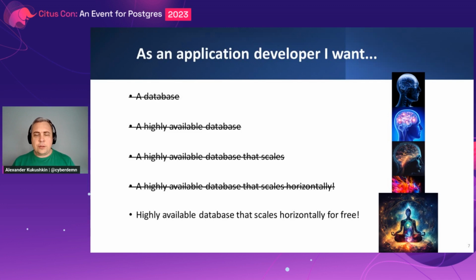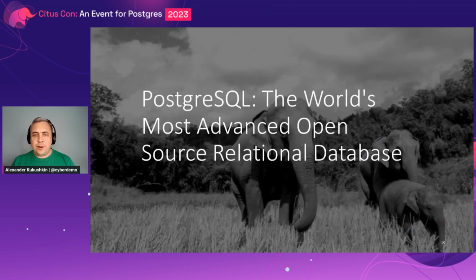And last but not least, we want to do it for free. Of course, you can buy a ready solution from any of the cloud providers that will allow you to scale Postgres even horizontally. But it's not always possible to run your business on the cloud. Sometimes there are strict requirements and you have to stick with on-premise. You have to stick with the real hardware. And therefore, we want to have something that is available and better for free, because the best beer is the beer you get for free.